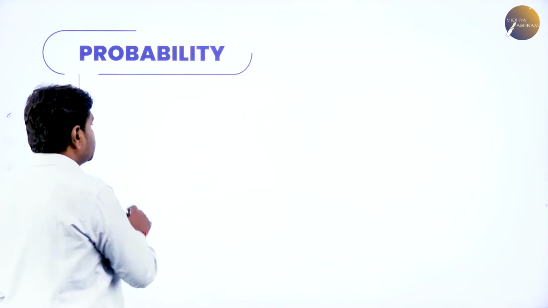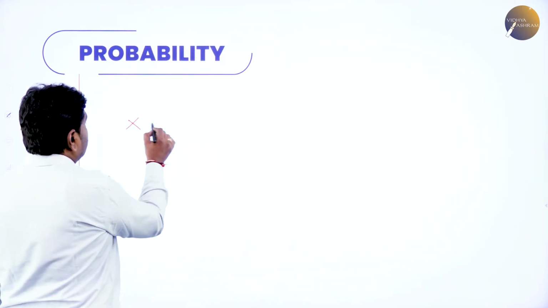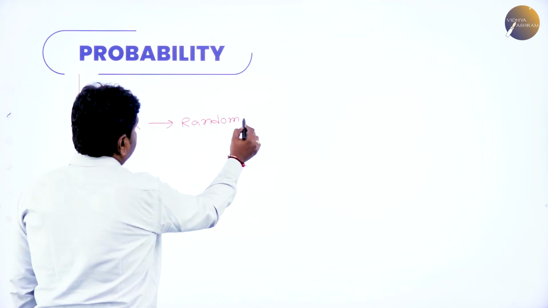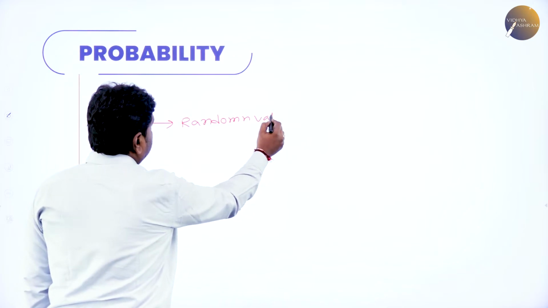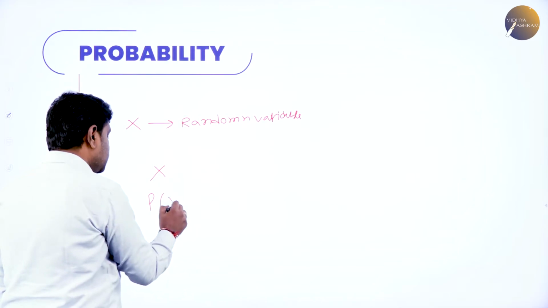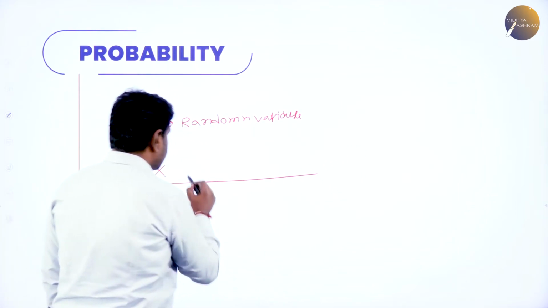Now the reasons. See, x means random variable. What we call x is a random variable. And the table containing x and p of x, this table is called a probability distribution.